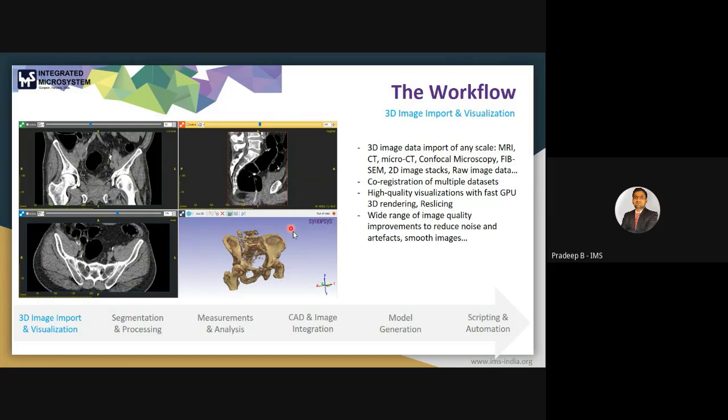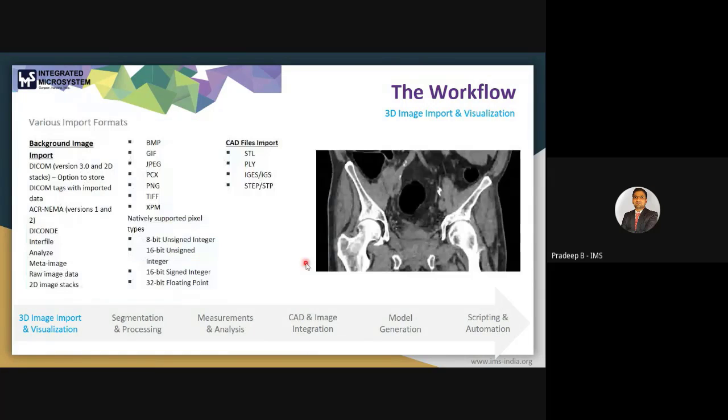Here we have the option to visualize our data set. We can remove some kinds of artifacts, like metal artifacts, we can smooth the images, we can reduce noise, we can improve our MRI or CT data set quality for better visualization. Later we can discuss that.